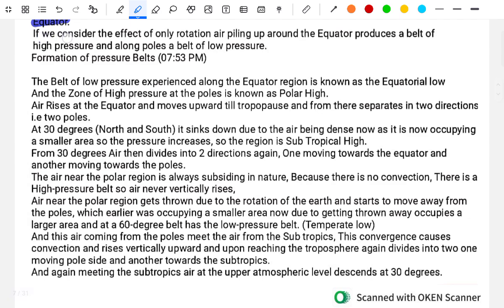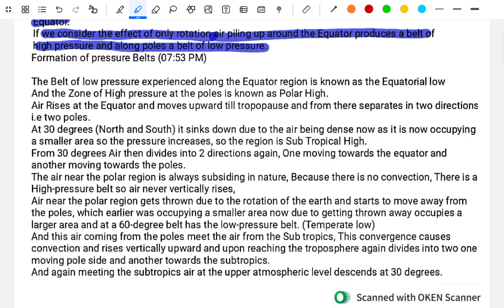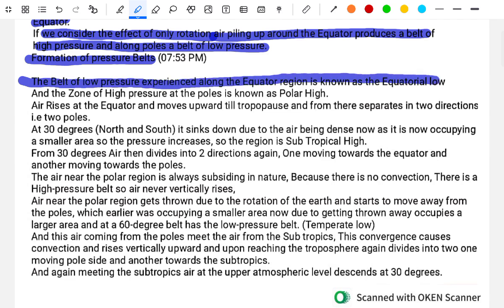If we consider the effect of rotation, air piling around the equator produces a belt of high pressure along the poles and a belt of low pressure. This is the formation of the pressure belts. The belt of low pressure experienced along the equator region is known as the equatorial low, and the zone of high pressure at the poles is known as the polar high.